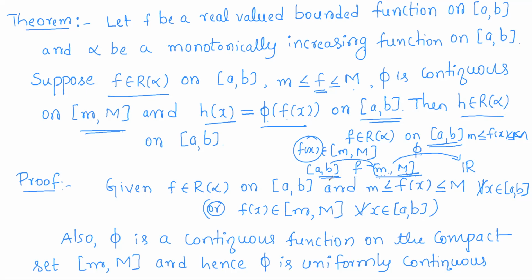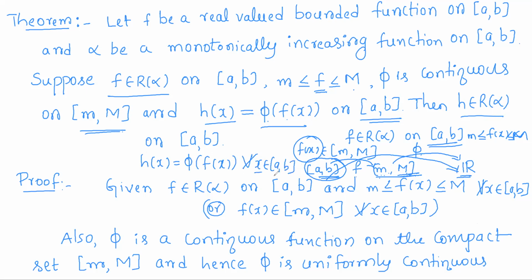Now take the composition of these two functions. It will be a function from closed interval a comma b to R. So h of x is defined to be phi of f of x. It is defined for all x in closed interval a comma b.